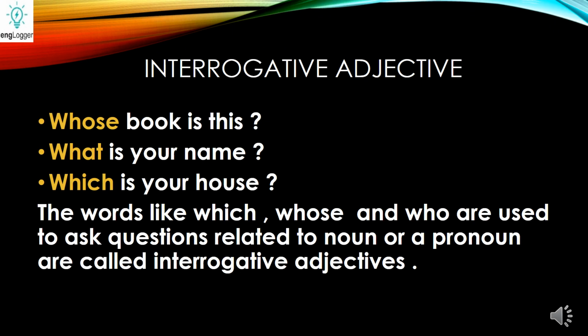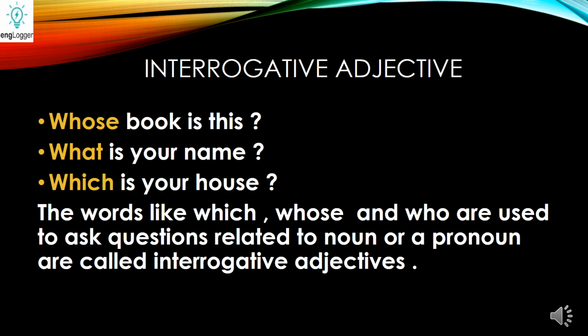Next we have interrogative adjective. Interrogative means question mark. The words like whose, who, which, used to ask questions related to nouns or pronouns, are called interrogative adjectives. Now there's a difference between interrogative adjectives and pronouns, so don't get confused. Like, whose book is this? Whose book? After whose, you have the next word, that is a noun. So that is an interrogative adjective.